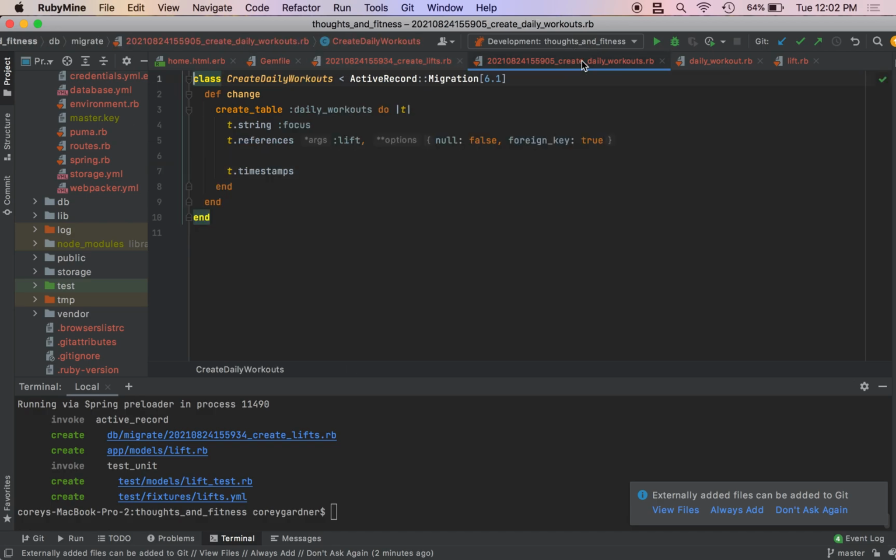Now our daily workout should look like this. We have our string focus.